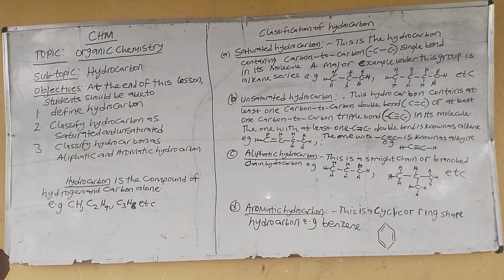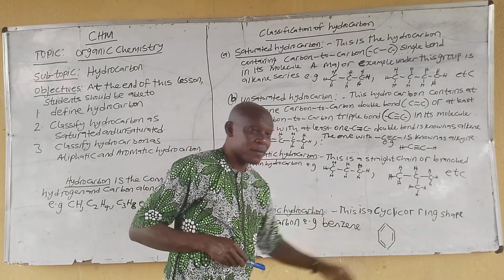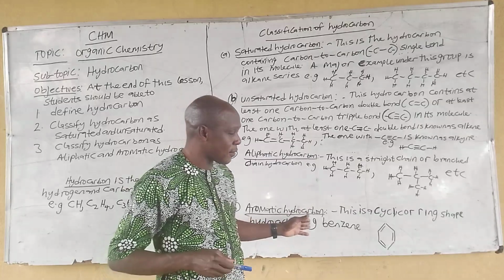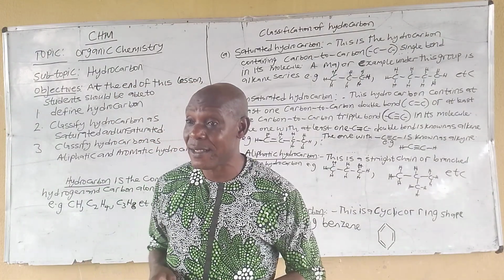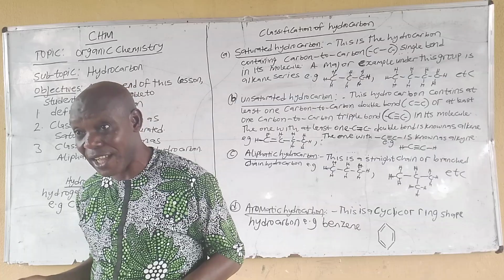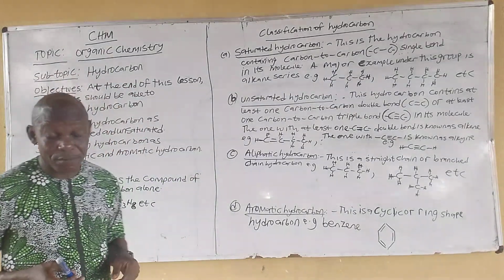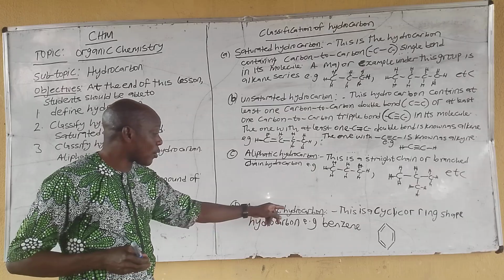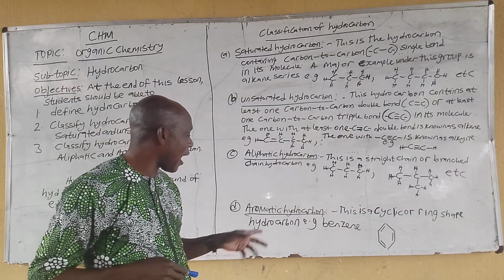Then the last one is what we call aromatic hydrocarbon. Many of you must have heard something about aromatic before. Many of these products have this diagram there, because these things are also part of the raw material we use in making many of them. So, aromatic. Are you getting it now? Aromatic hydrocarbon is a cyclic or ring-shaped hydrocarbon.